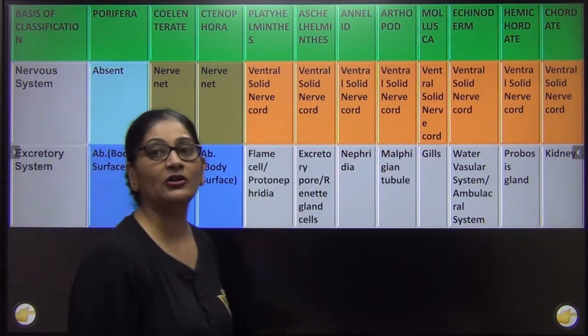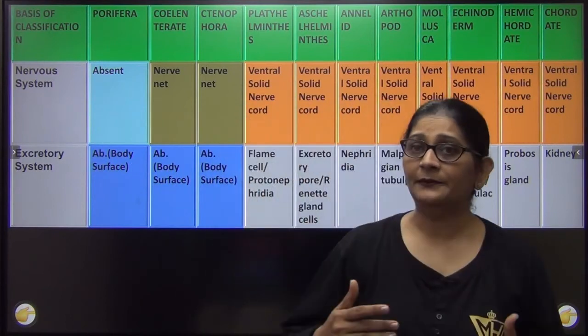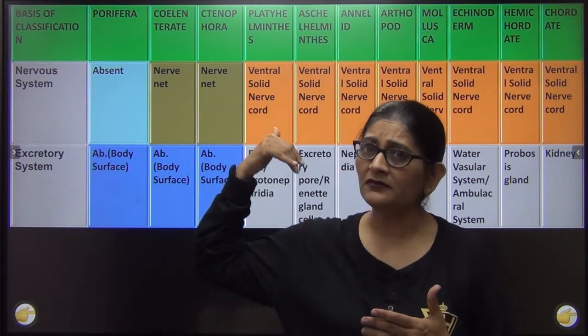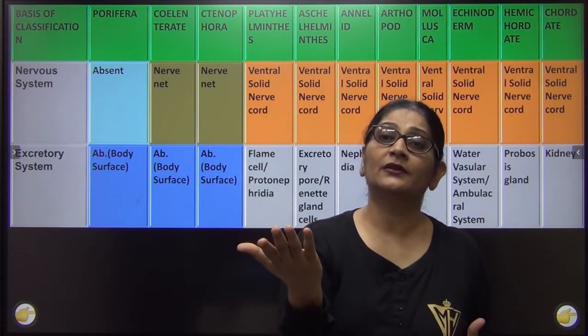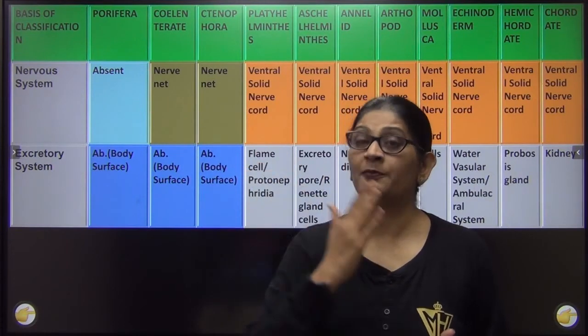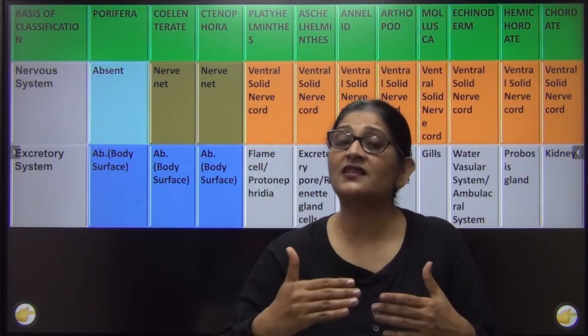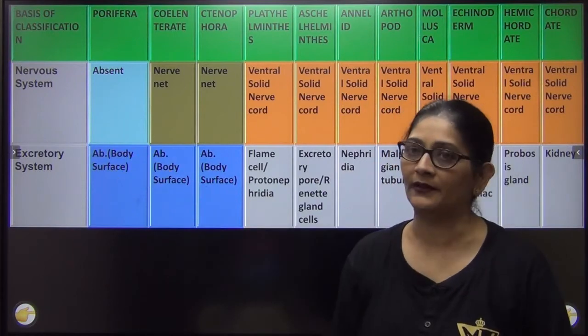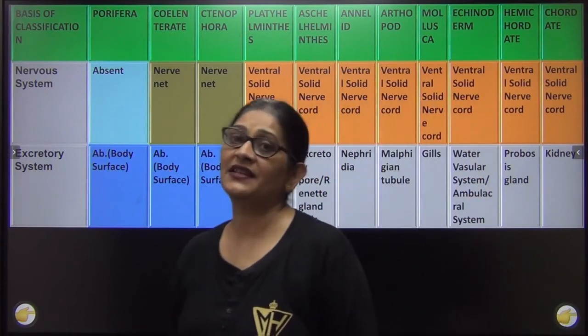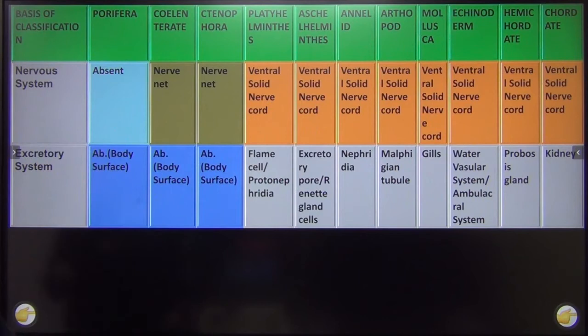Now let us come about the other than digestive system, then this is your nervous system, and then this reproductive system. The first other organ which came up was the excretory organ, right? Now let us study how excretion takes place.